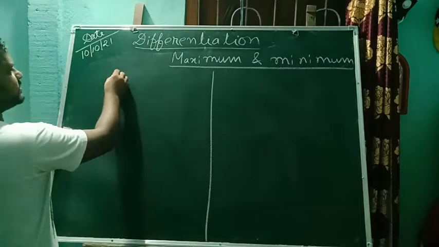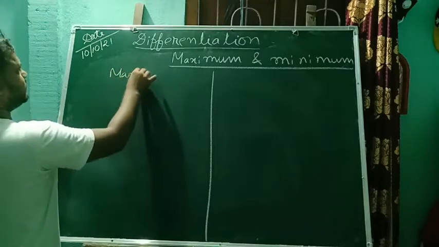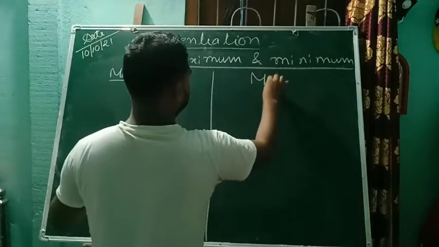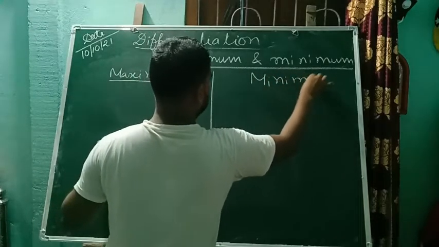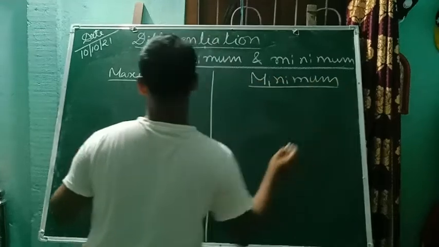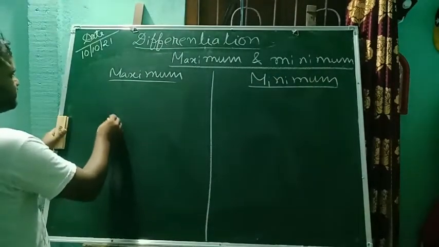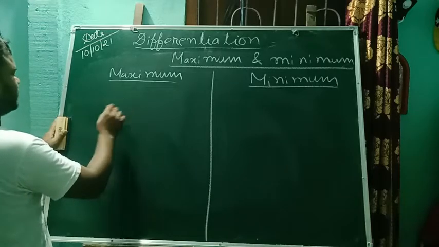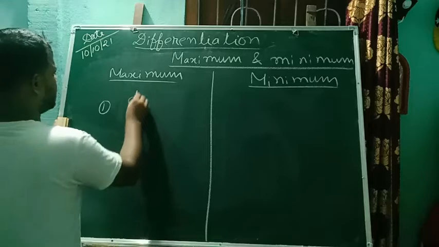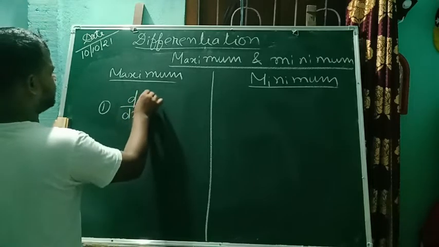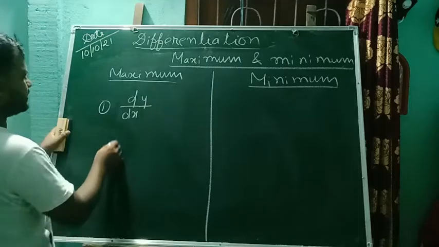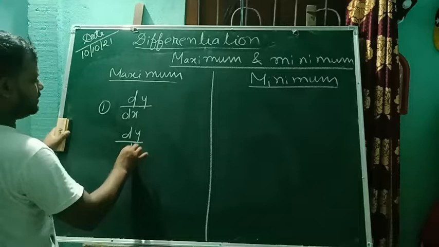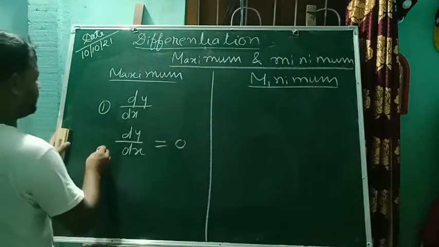So for maximum case, remember the graph of maximum. First, we need to find dy by dx, and secondly we need to do dy by dx equal to 0.